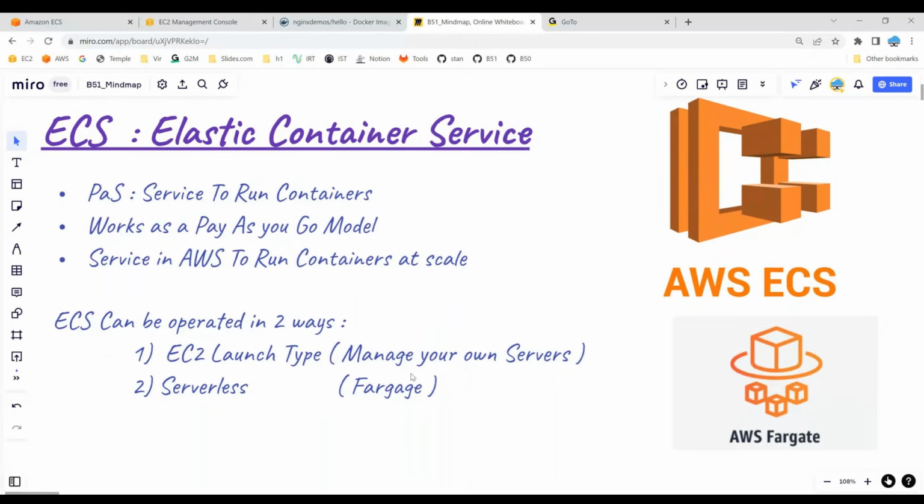Hello everyone. In this short video, I would like to demonstrate one of the most famous services in AWS, and the service name is ECS. ECS stands for Elastic Container Service. Elastic Container Service is one of the services that falls under the